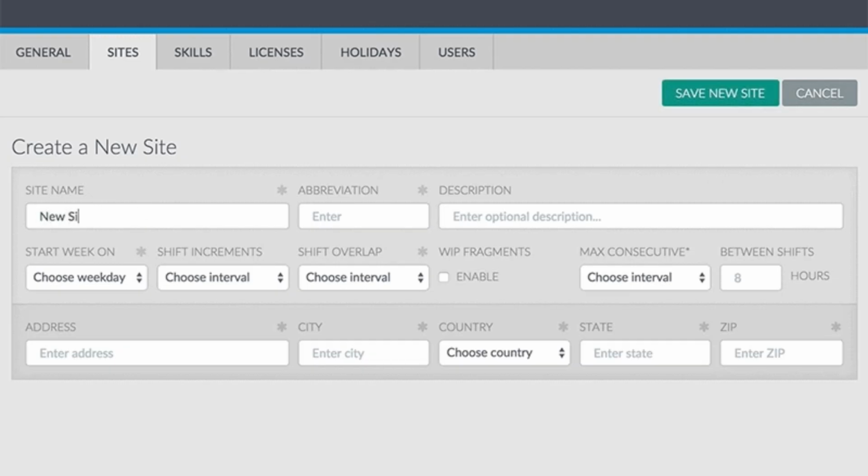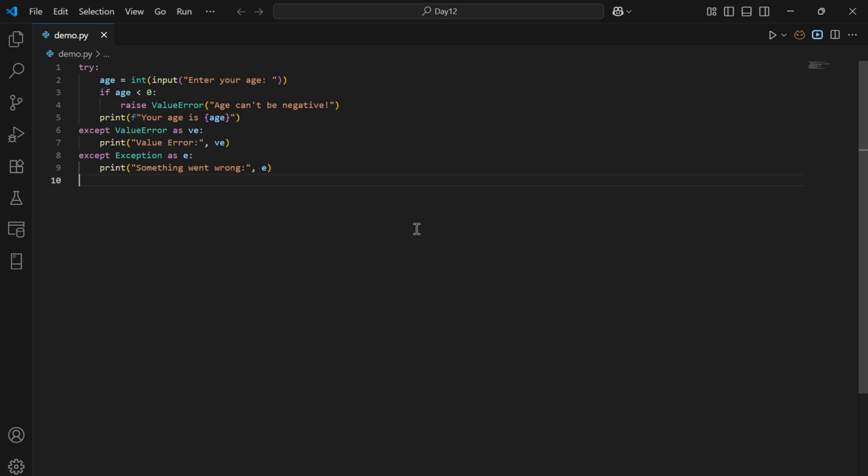Next, let's look into handling multiple exceptions with an example. Consider a user is filling an online age form. If they enter something that's not a number or a negative age, your program should handle both the cases. This code asks the user to enter their age. It tries to convert the input into a number using the int function. If the number is successfully entered but the value is less than 0, then this program uses raise manually and throws a ValueError with the message age can't be negative. That means even though the input is a number, it still checks if the value makes sense. There is also a second except block to catch any other unexpected errors, just in case. If everything goes well, it simply prints the user's age.